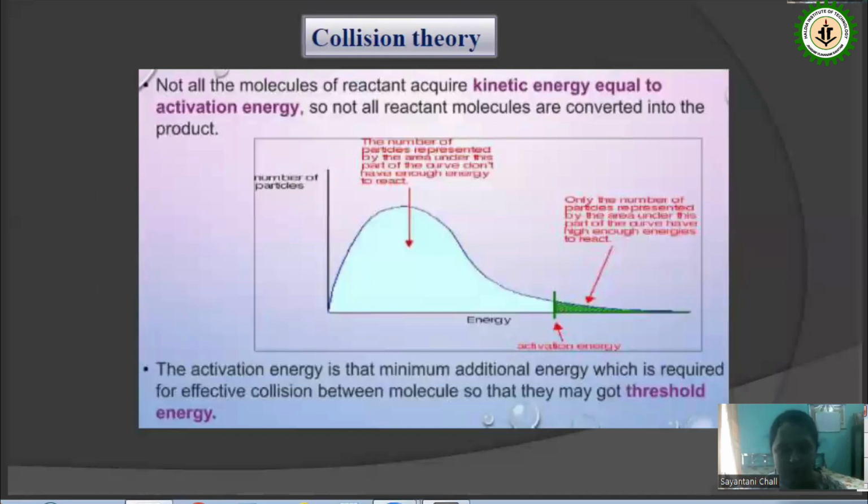Hence we can say that the rate of reaction is proportional to the temperature of the system. If we see this graph, there is a distribution pattern of the number of particles versus energy, and this shows that not every molecule of reactant acquires kinetic energy equal to the activation energy. So all the reactant molecules are not converting into products. Activation energy is the minimum additional energy required for effective collision between the molecules, so they may get that threshold energy to be converted from reactant to the product.